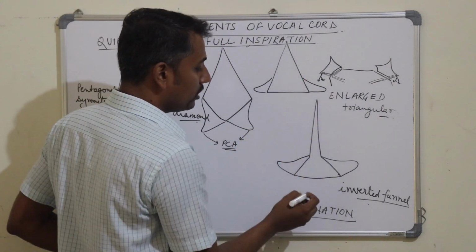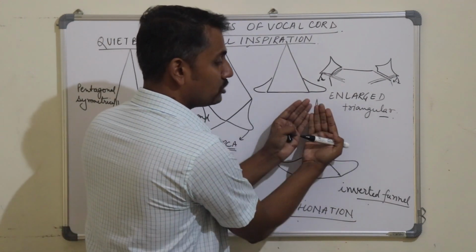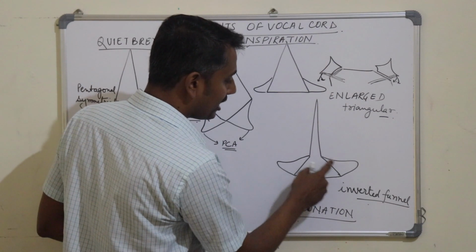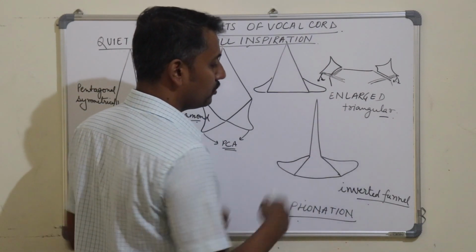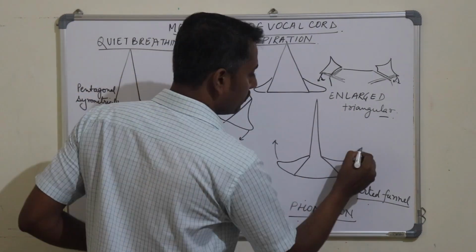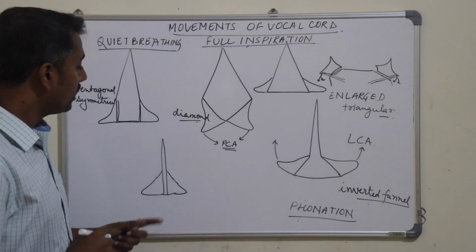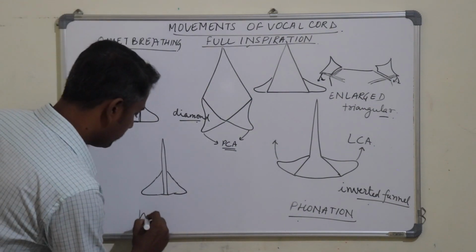Okay, so in phonation, the intermembranous part lies towards each other and the intercartilaginous part remains at its position. That was caused by the lateral cricoarytenoid muscle.